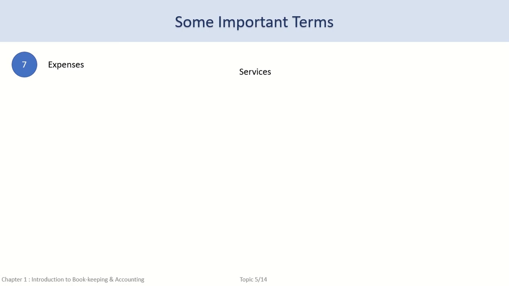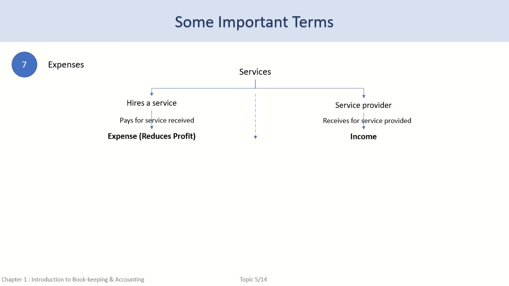However, in case of services, we get to utilize the facility or skill or labor for our business for which we are willing to pay. We do not get any asset in return. If we need such services, we are willing to pay for it. The payment made for services received are called expenses.